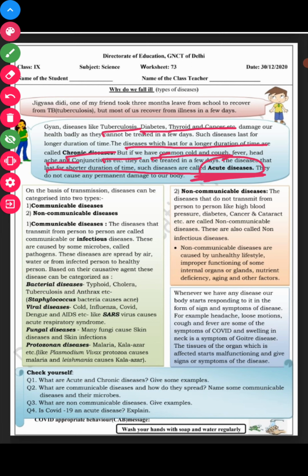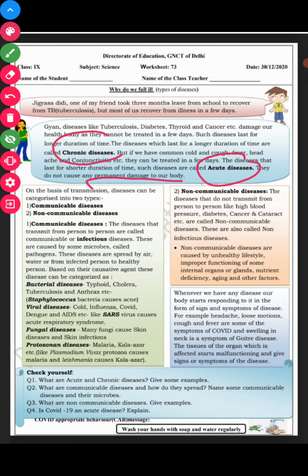Because the severity of the disease in acute diseases is more, whereas the severity in chronic diseases is less. So they do not cause any permanent damage to the body. These acute diseases cannot damage much to the body, whereas chronic diseases affect a person's body in a greater way.